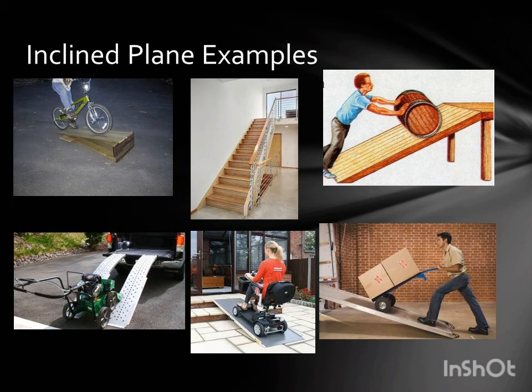Okay. So the next simple machine is inclined plane. A slope or a flat surface raised at an angle to move heavy loads with less effort is called an inclined plane. All machines are used only to make humans make less effort. Okay. Examples of inclined planes are ramps in hospitals and slides in a playground.